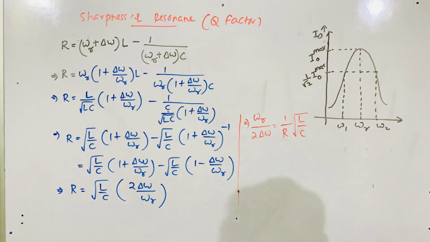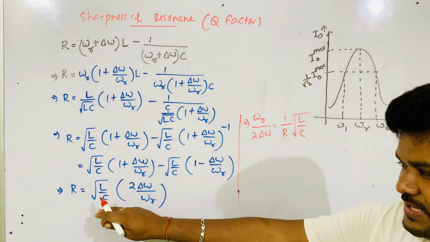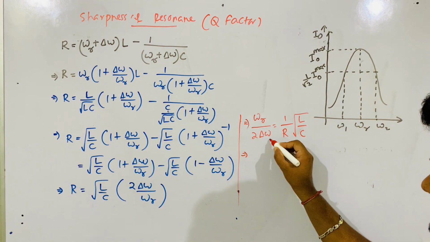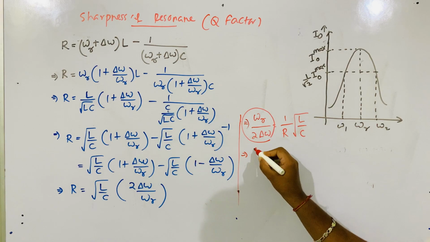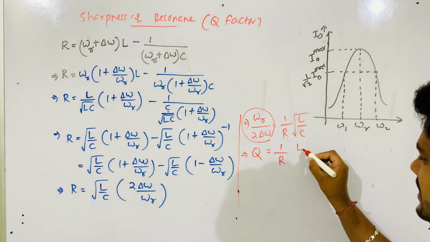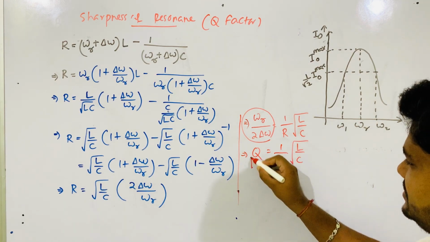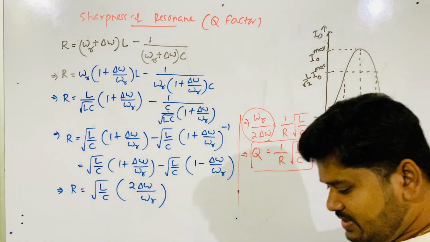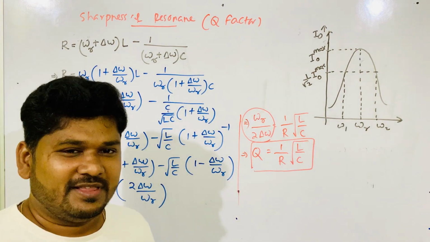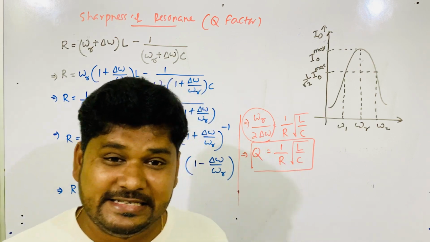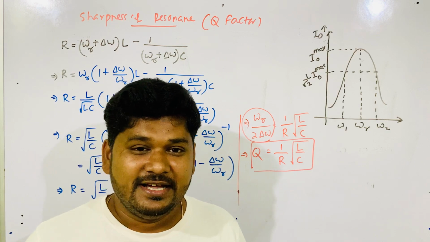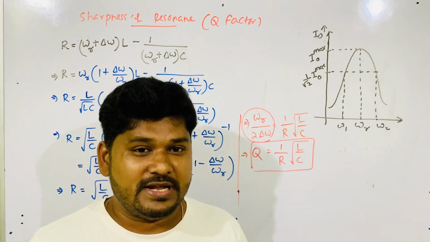This comes to this side, it's a root over. Now understand, from this step I wrote this step now. Okay, so what is this LHS step? This is nothing but your quality factor, Q factor. So 1 by r L by C root over. After a long mathematical derivation, we were able to get the expression of quality factor. So this mathematically determines the sharpness of resonance.